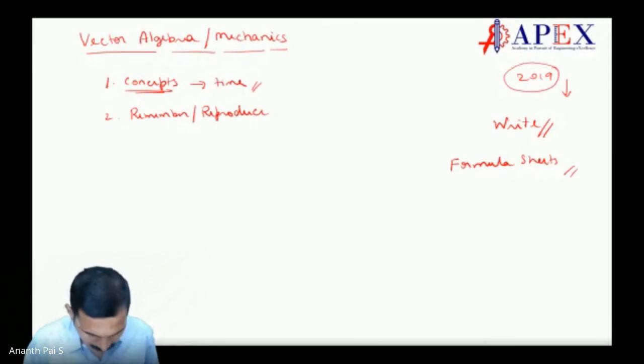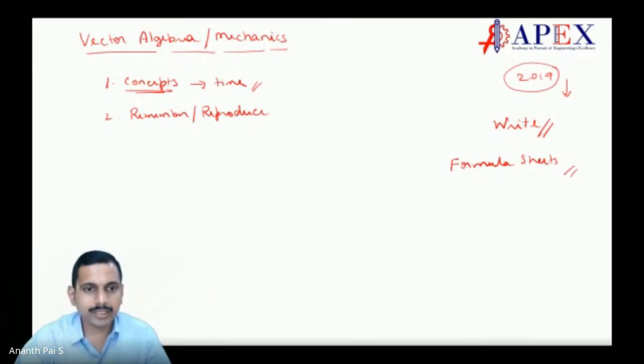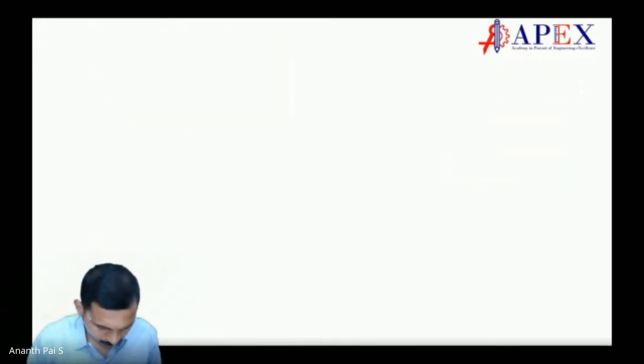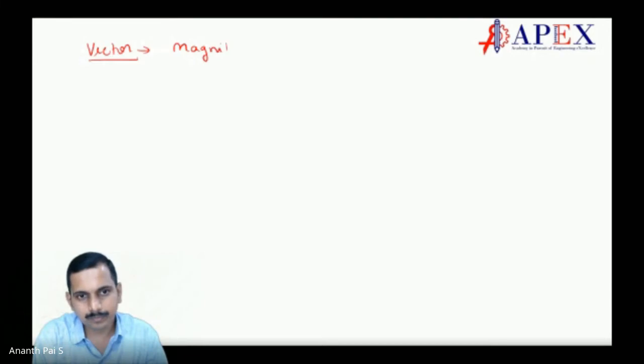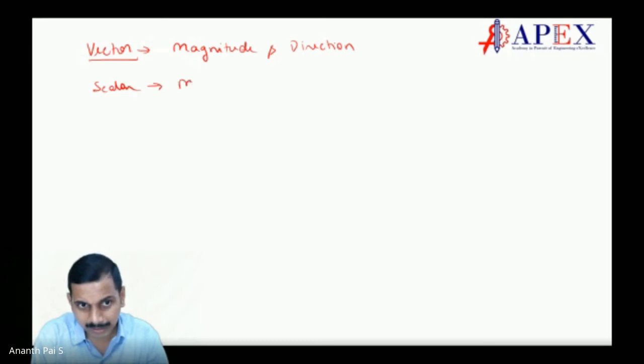Now let us go with vector algebra. What is a vector, students? Generally, whenever people ask what is a vector, they say a vector has both magnitude and direction. Correct? A scalar has only magnitude. But there is one small trouble here.